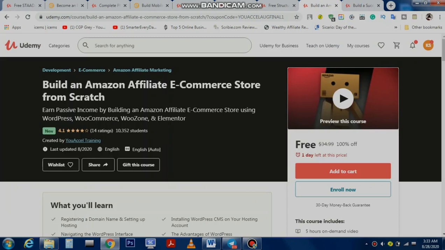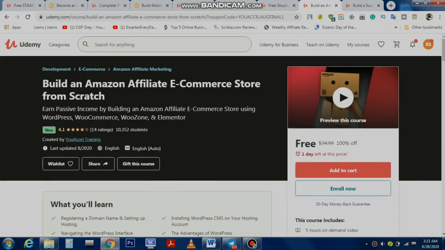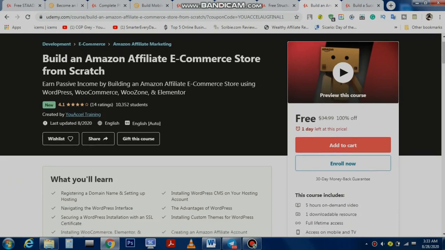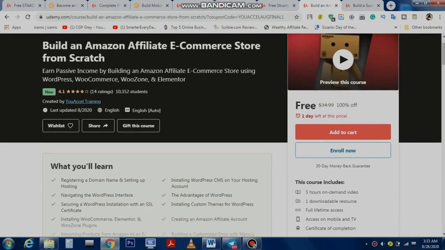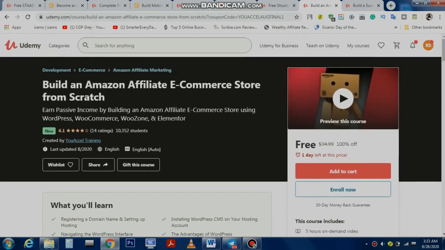So the next course is for those students who take an interest in e-commerce, and they will tell you how to make a store on Amazon from scratch, from beginning level. They will tell you how to register a domain name, how to get advantages from WordPress, installing themes from WordPress, and then how to sell and buy things on the Amazon platform.